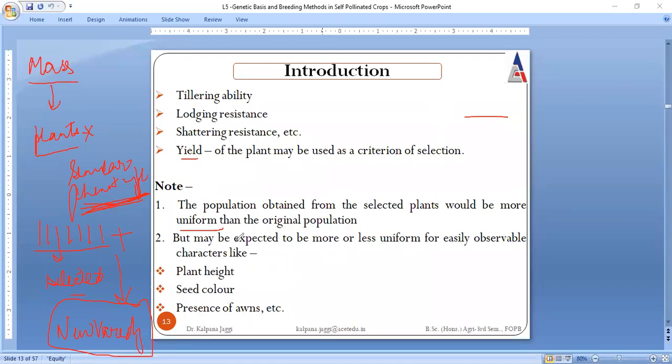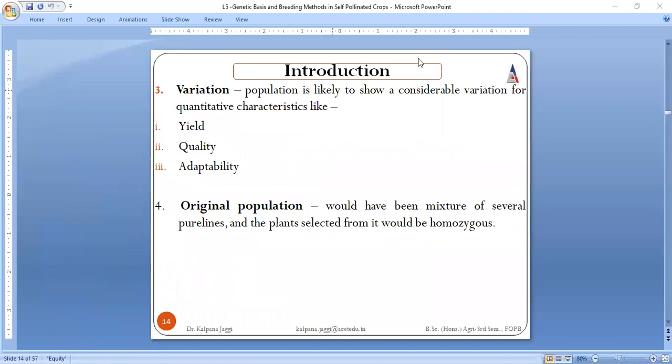But some expectations can be there in terms of uniformity. It can be more or less for height, color, etc. Then variation in terms of quantitative factors should be there, like it should give a higher yield. Quality wise, it should be more preferable, and it must be able to adapt to different environments.